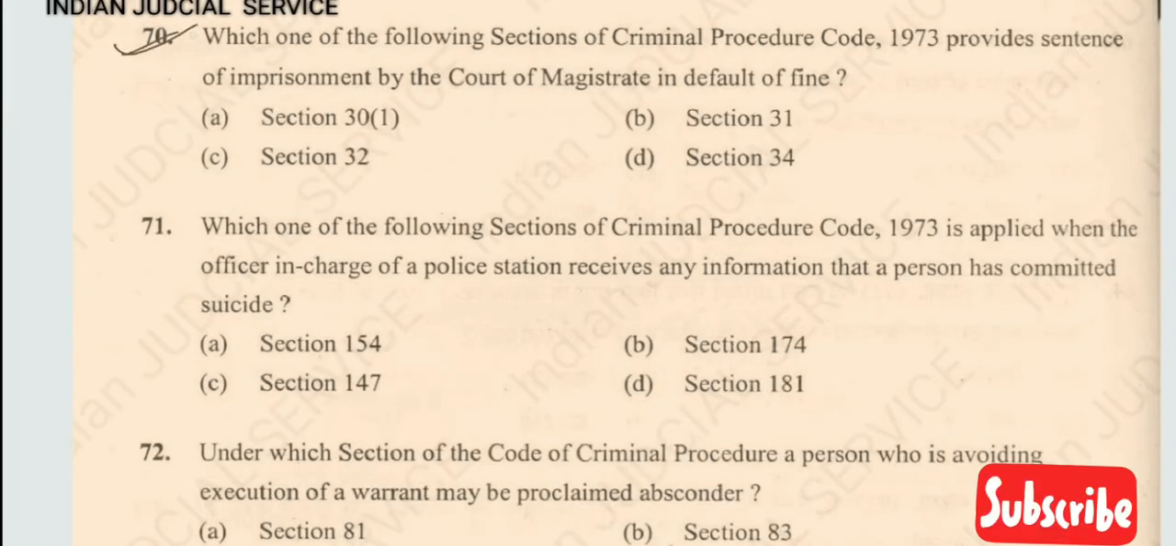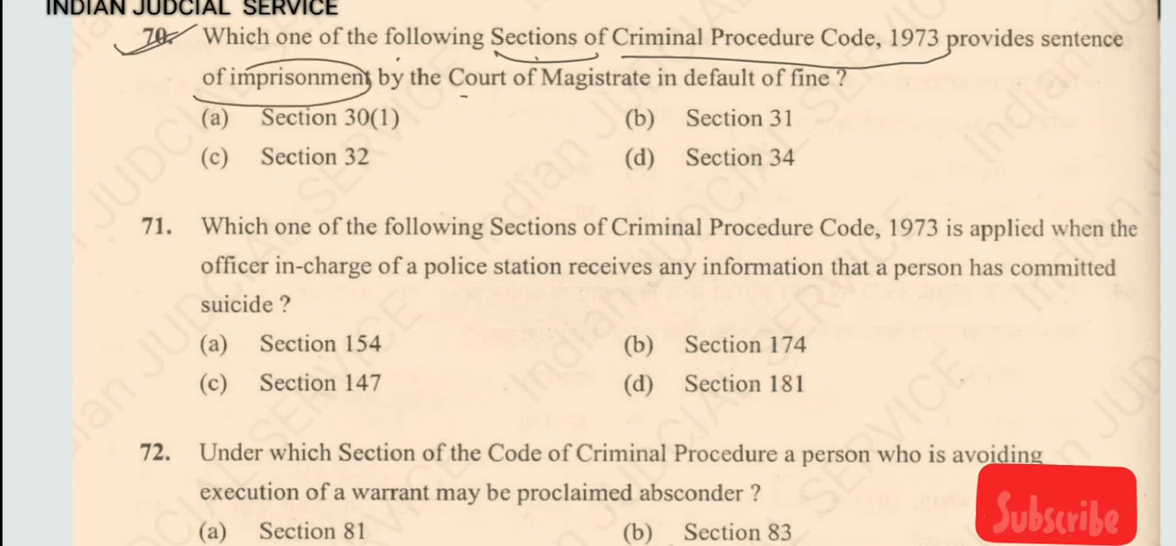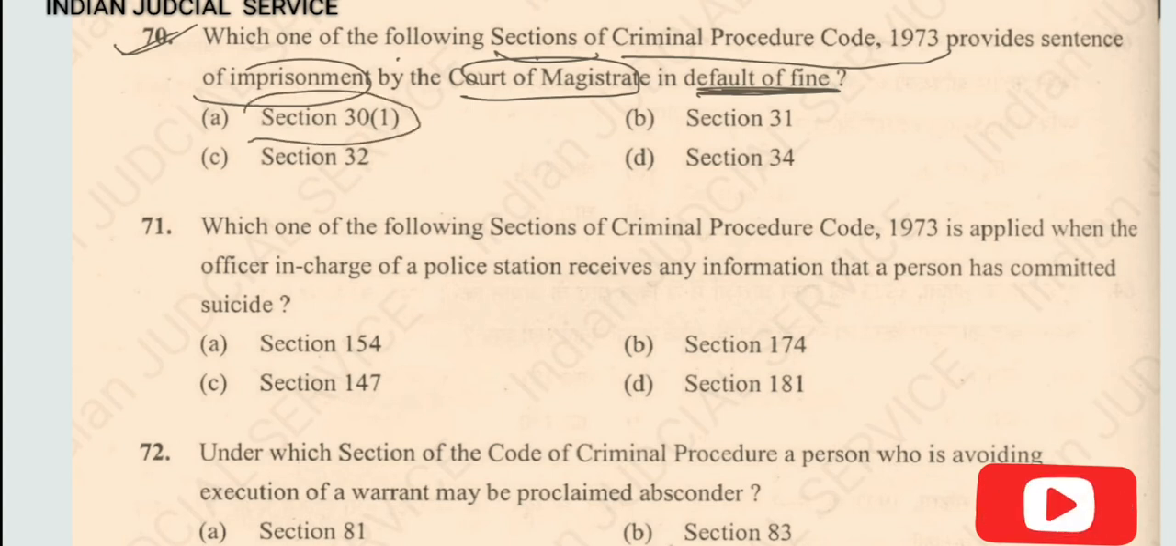Question number 70, which one of the following sections of CRPC 1973 provides sentence of imprisonment by the court of magistrate in default of fine? So in default of fine under section 30 subsection 1. So answer here option A. And section 31 related to the sentence in cases of conviction of several offences at one trial. So this thing is provided in section 31.